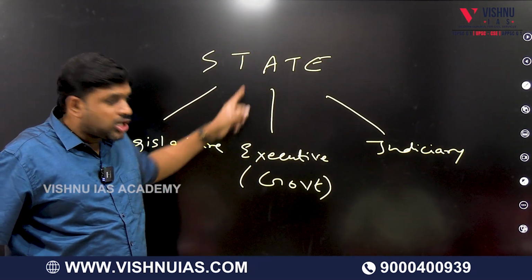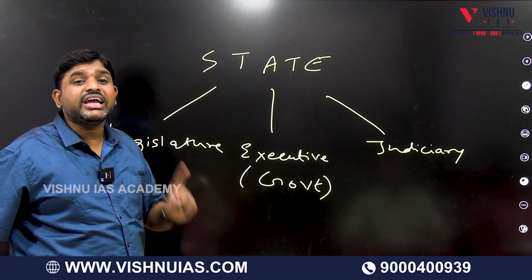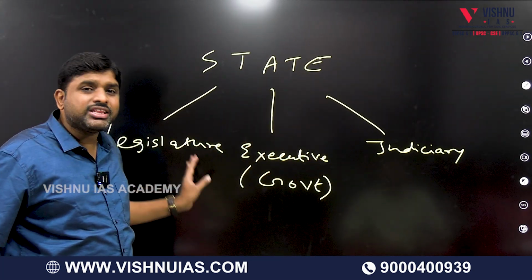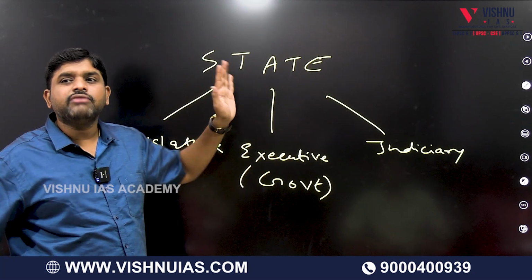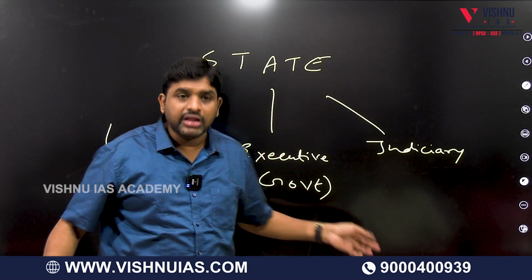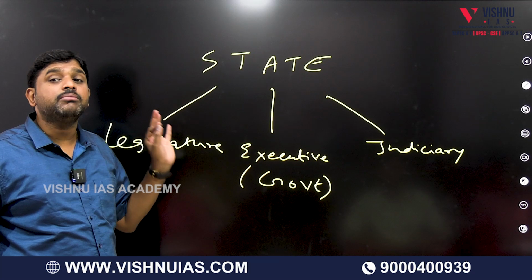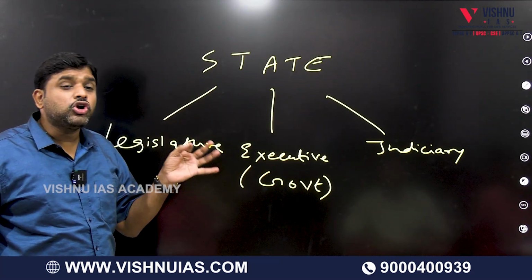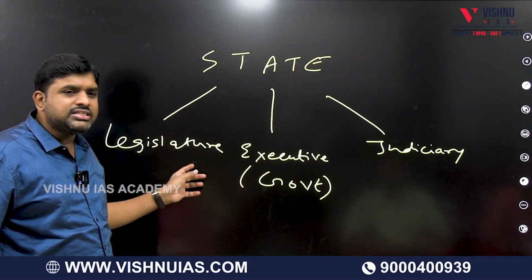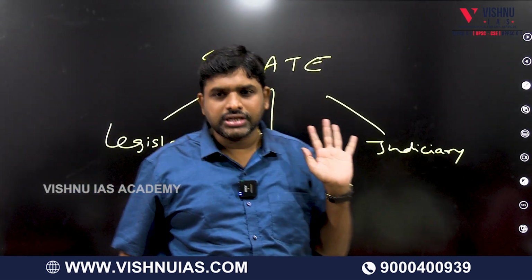The state will function not only because of the executive or the government. There is an interrelationship between government, legislature and judiciary. When these three bodies work properly, only then will the state function properly. If this system fails, the country will fail, meaning the state will fail. If we want to protect the state and have proper administration, there is a need for synchronization between the legislature, executive and judiciary.